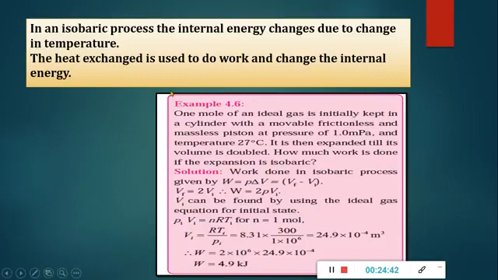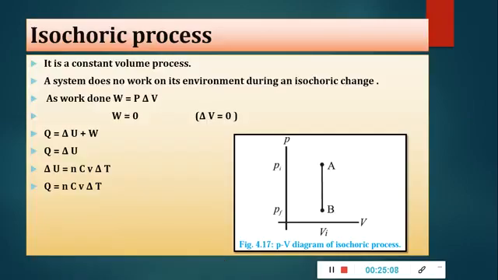Okay, next, one numerical is given, which is your textbook numerical. One mole of ideal gas is initially kept in a cylinder with a movable, frictionless and massless piston at constant pressure and temperature. It is then expanded till its volume is double. So there is a change in the volume. So we have to find P delta V, Vf minus Vi, then substituting nRT will give the work done.